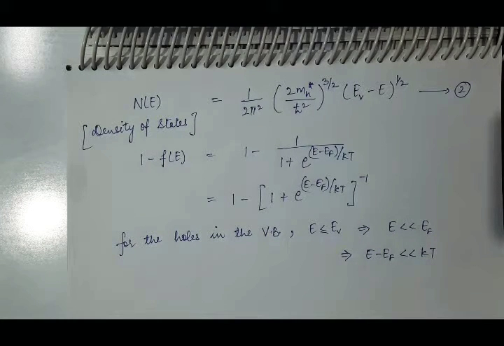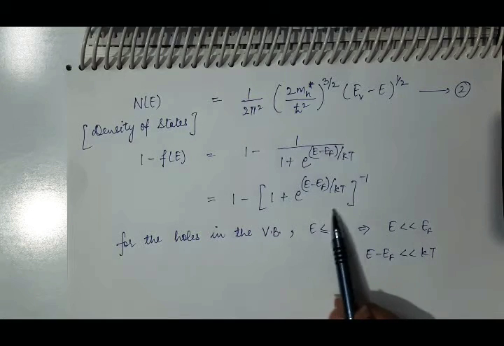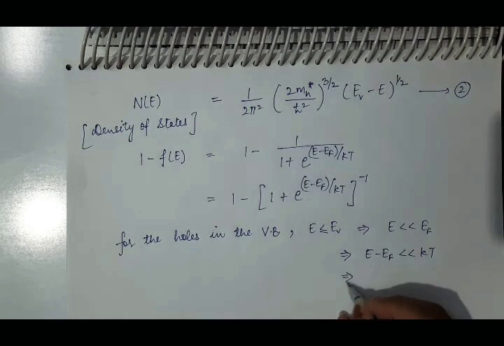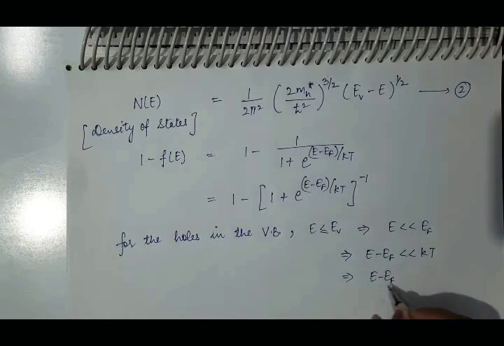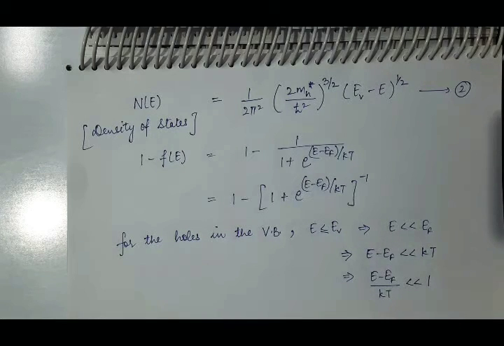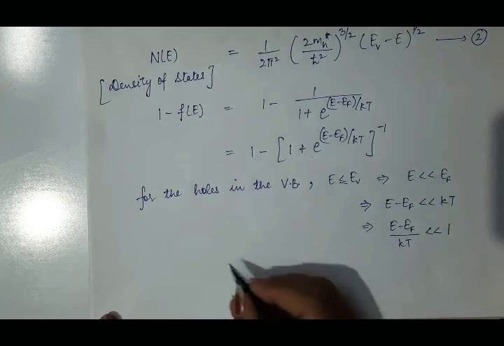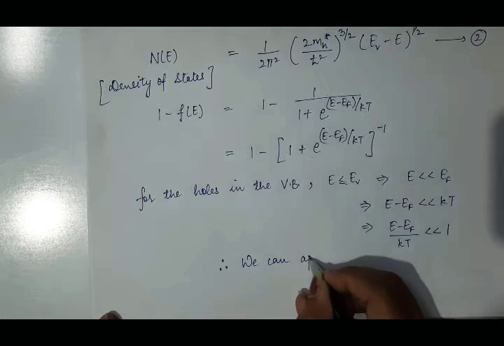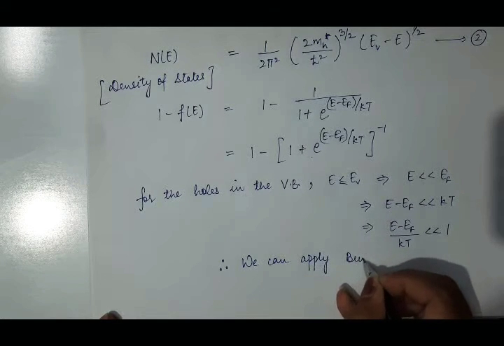So as the temperature will increase, this whole term will decrease. As the temperature increases from 0 Kelvin, this whole term will exponentially decrease. So we can use binomial theorem here. It implies E minus EF by kT is less than 1. Therefore, we can apply binomial theorem.